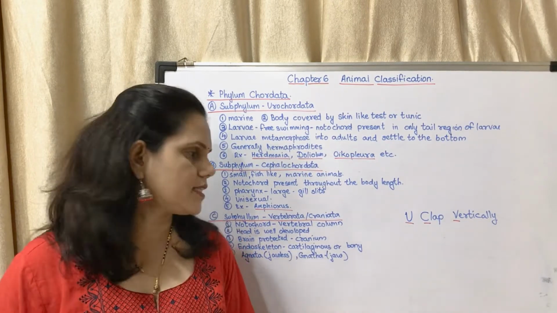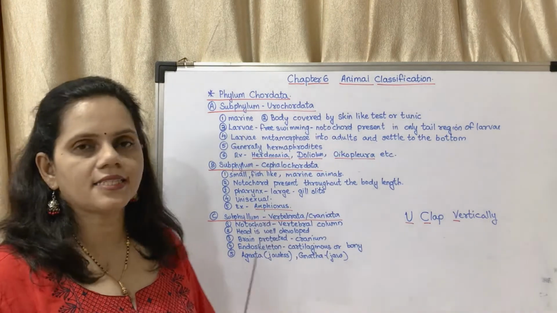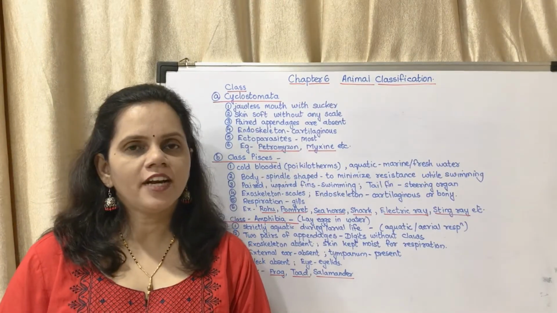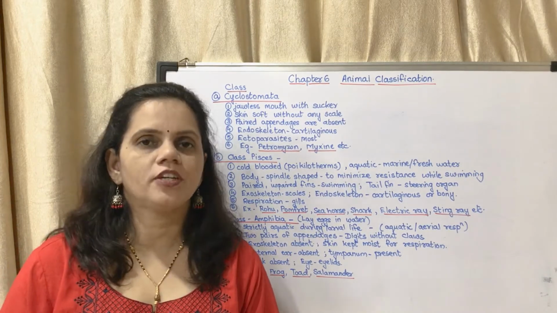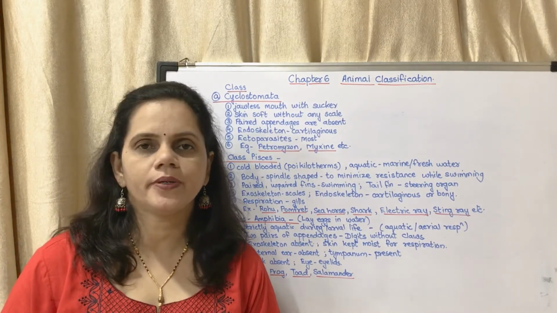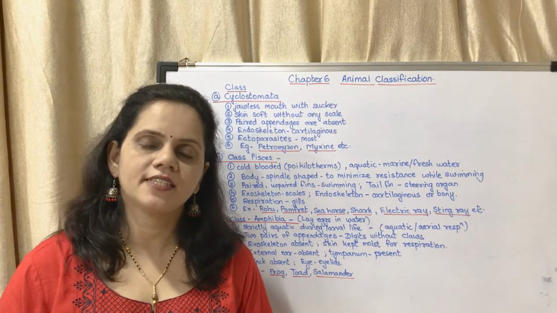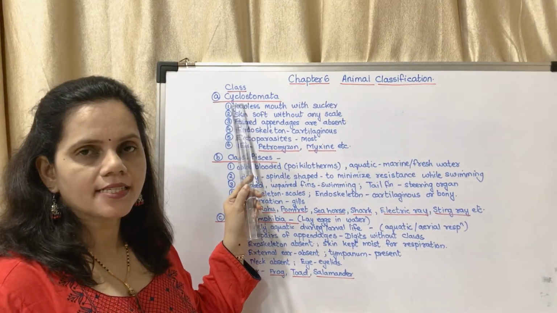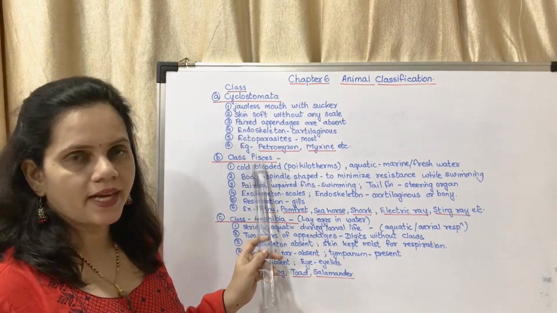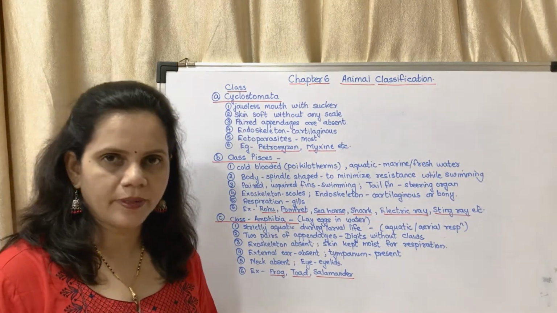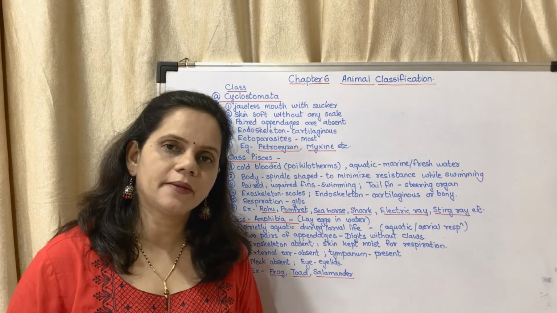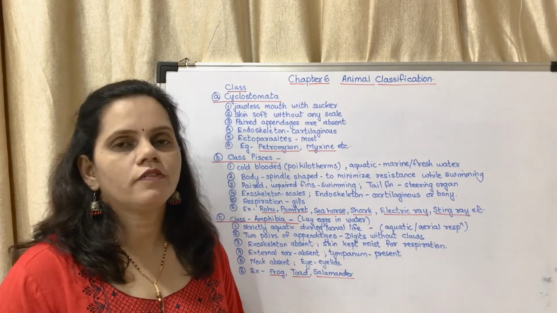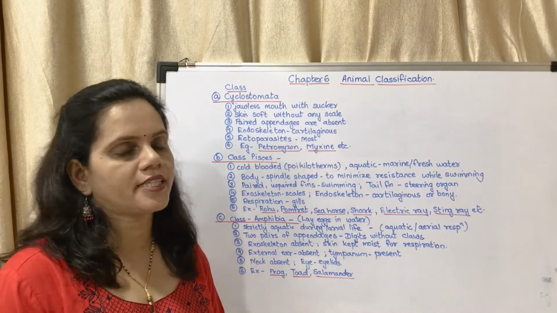Now we will study the different classes of Vertebrata. So subphylum Vertebrata is divided into different classes. The first three classes I have given here: class Cyclostomata, class Pisces and class Amphibia. The next are class Reptilia, class Aves and class Mammalia. So we will study the characteristics of the first class.